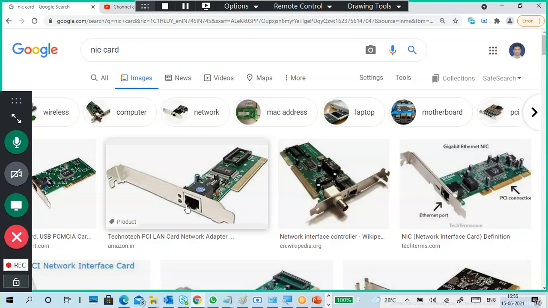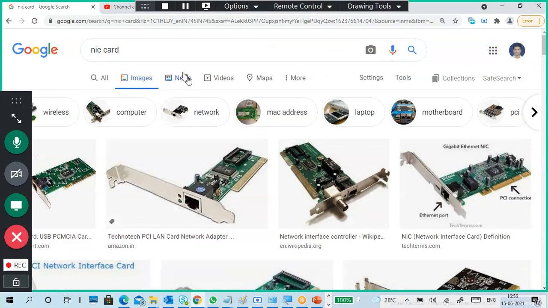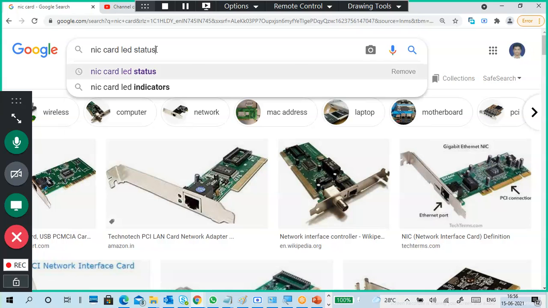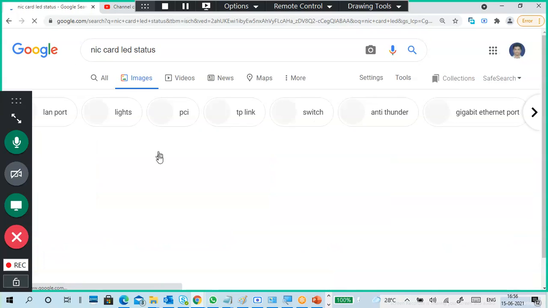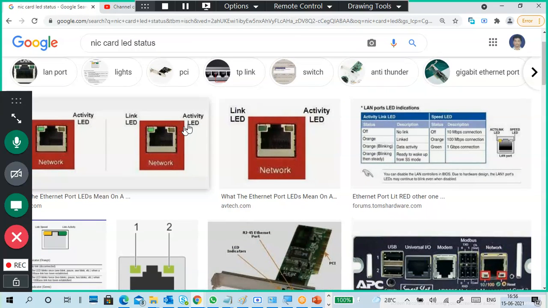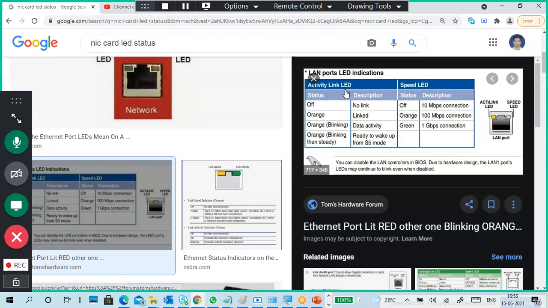These LEDs indicate link status and speed status. If you search on Google, you can see the link LED and activity LED.